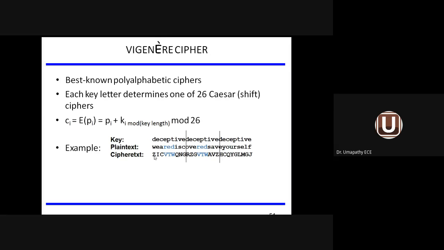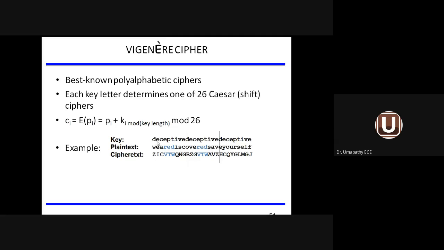W will be converted to Z. So see the length of the key. Based upon the length of the key, W is converted to Z based upon the letter D. You can see the letter D. Letter D is the fourth place from A: A, B, C, D, number 4. So number 4 is the key length here. The first letter key length is 4. So I go to W: W, X, Y, Z. Z is the fourth place. So based upon the key length, W is converted to Z.